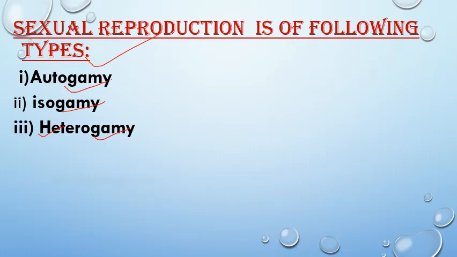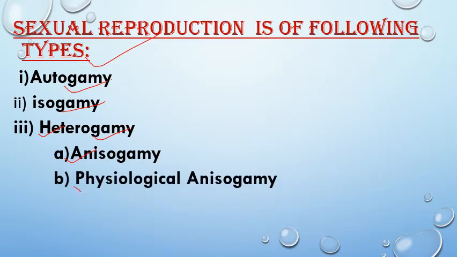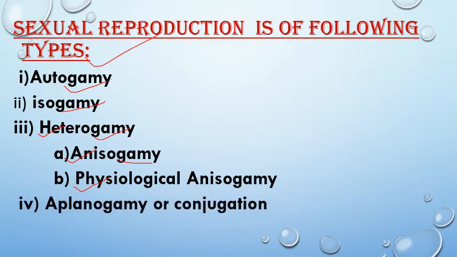It is further of two types: one is anisogamy and the other is physiological anisogamy. Aniso means unequal, gamy means marriage. So the fusion between two unequal gametes is called anisogamy. In physiological anisogamy, the two fusing gametes are morphologically similar but different in their physiological activity. Next is aplanogamy or conjugation.